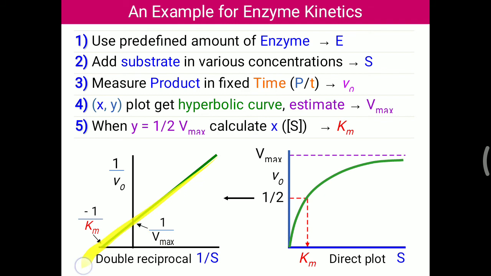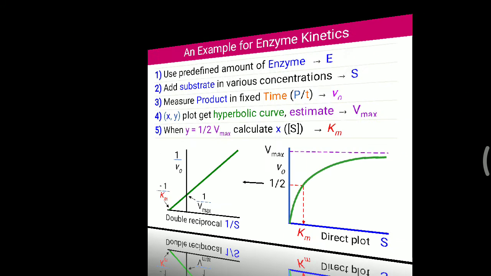From that reciprocal plot will be generated, and from where it is cutting the y-axis we will get Vmax, and wherever it is cutting the x-axis we will get the Km value. So that is the importance of the double reciprocal plot.